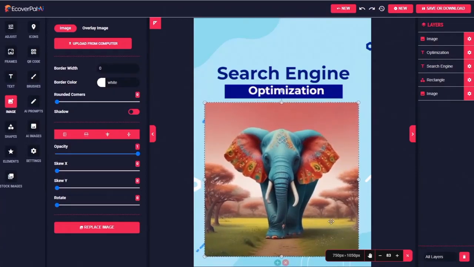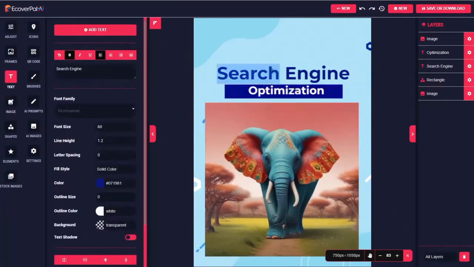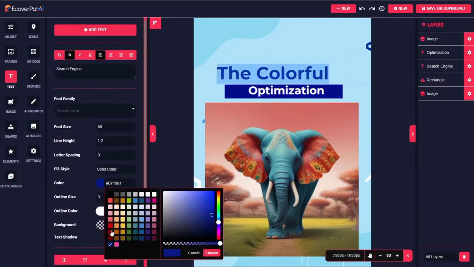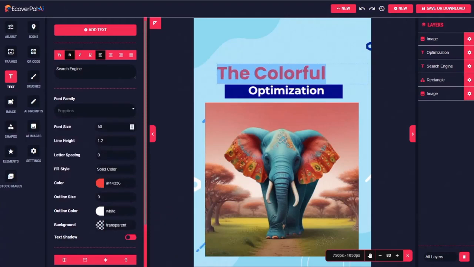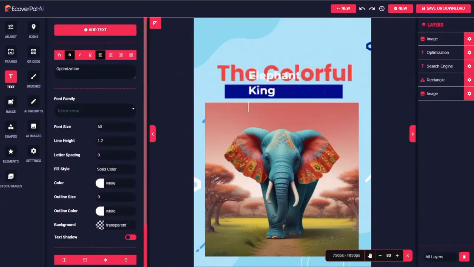We can make it any size, and then I'll call this book The Colorful Elephant King. So we'll say the colorful, and for that, let's change the color of the text to something more colorful. Perhaps change the font as well. Make it a little bigger. Elephant King.